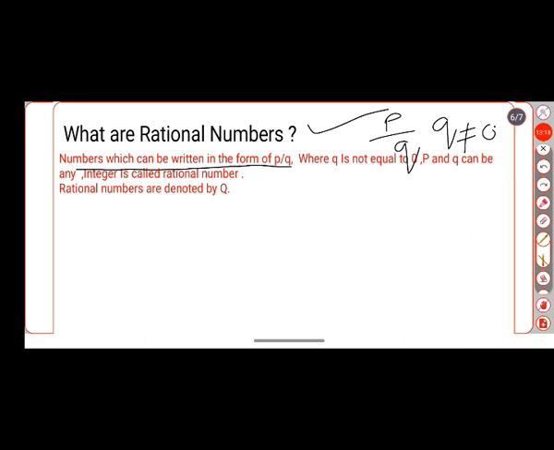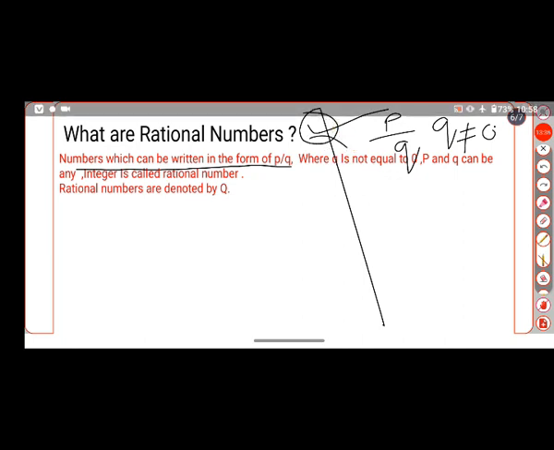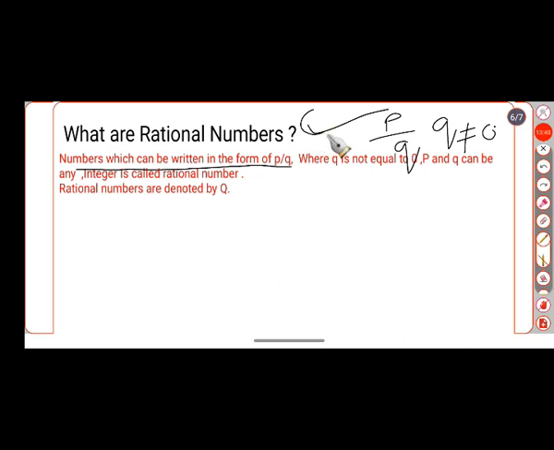Here P means numerator, Q means denominator. P and Q can be any integer. Such numbers are called rational numbers. And rational numbers are denoted by the capital letter Q.